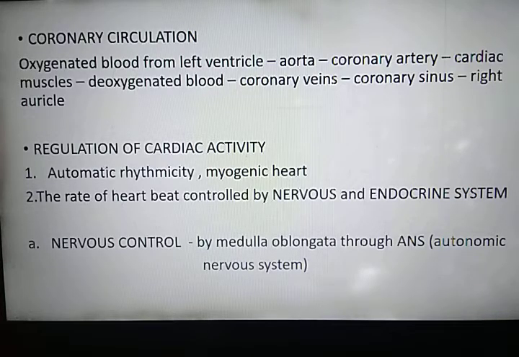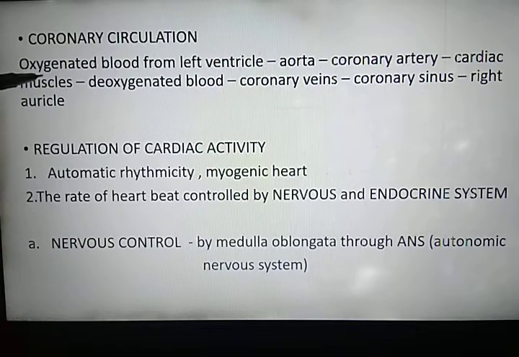Now the oxygenated blood from the left ventricle enters into the aorta. From aorta arises an artery known as coronary artery. Coronary artery divides into two branches, that is left and right coronary artery, which supply oxygenated blood to each and every heart muscle. Now deoxygenated blood from the heart muscles, which are also known as the cardiac muscles. You have studied about cardiac muscles in your class 9th.